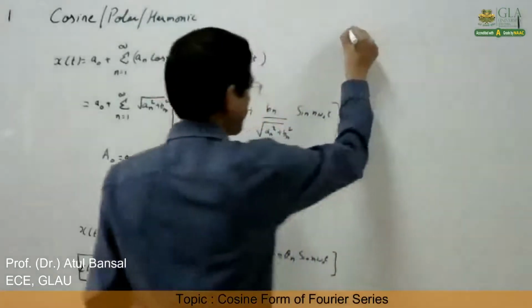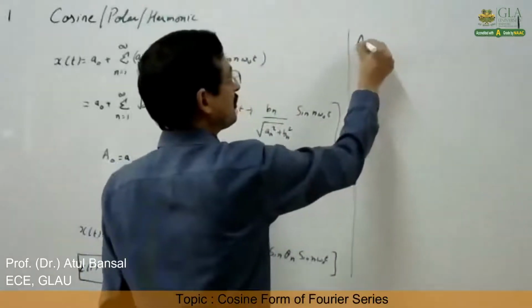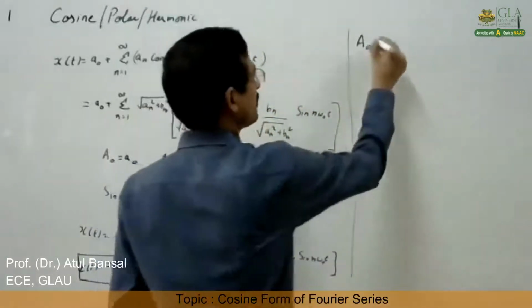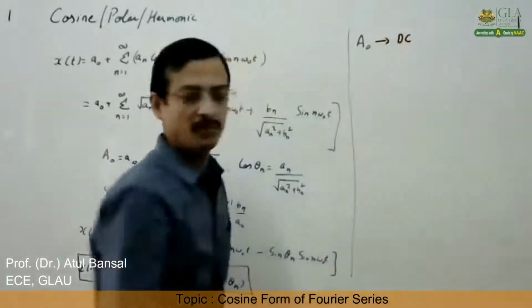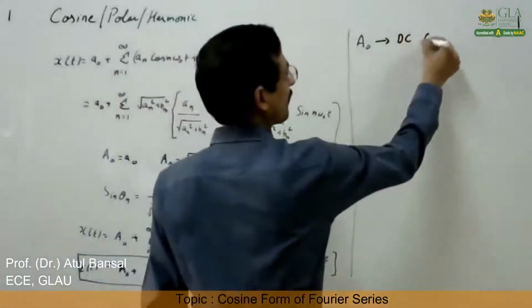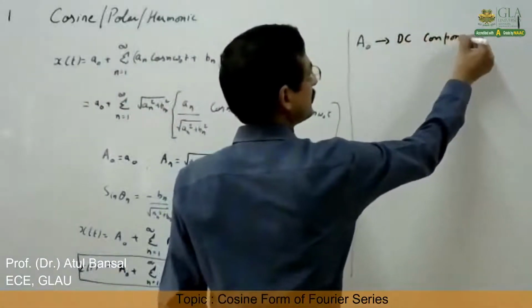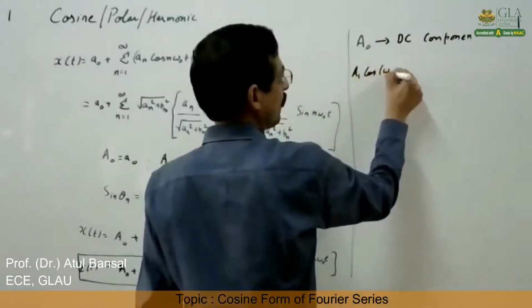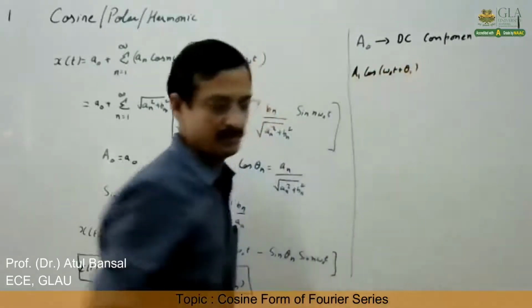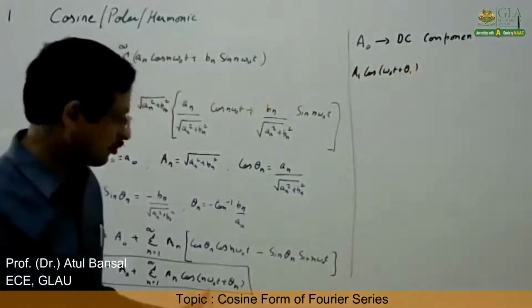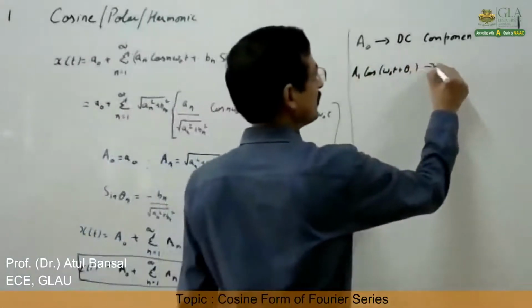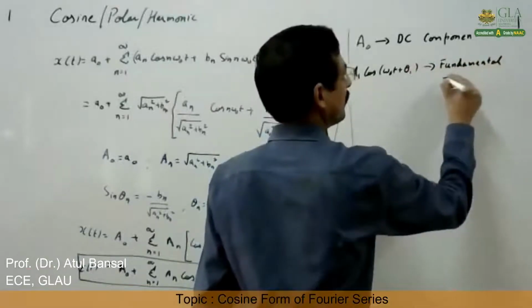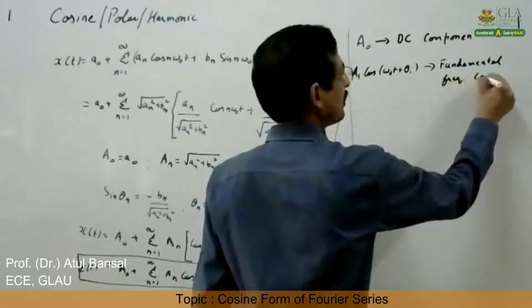Again, in this, capital A0 would be representing, just like in the trigonometric form of Fourier series, the DC component. Then A1 cos of omega naught t plus theta 1, that is n equal to 1, will represent the fundamental frequency component.